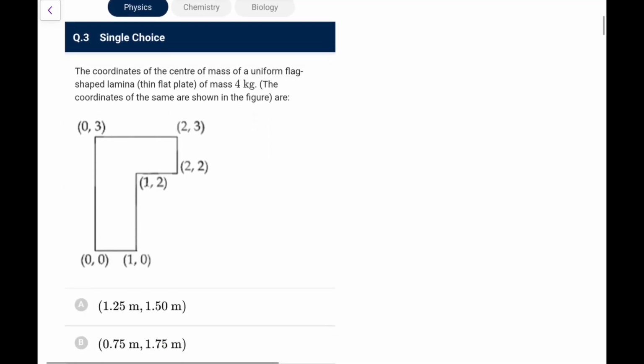Next, what we have: coordinates of the CM of a uniform flag-shaped lamina. Okay, a flag-shaped lamina of mass 4 kg. Coordinates of the same are shown. So if you do this, let me divide it like this. This is what we have. This length is 1, this length is 1.